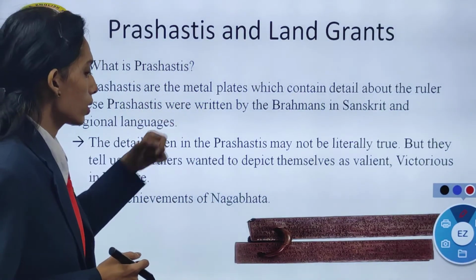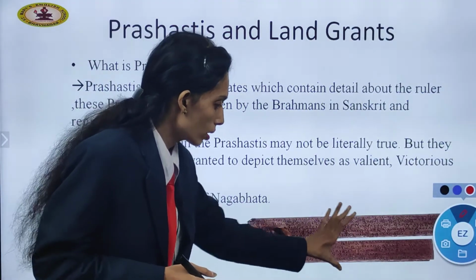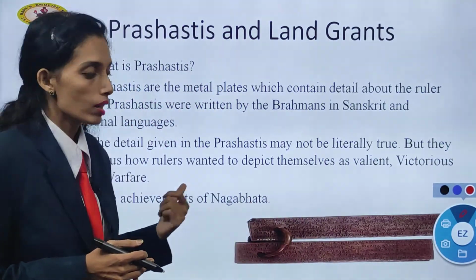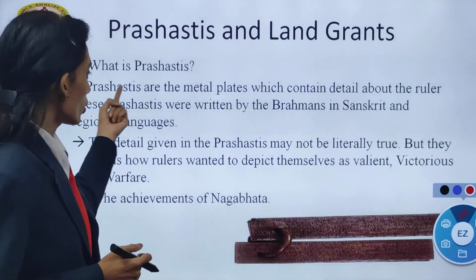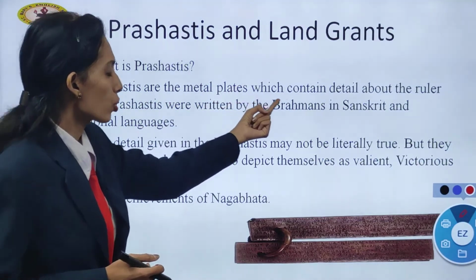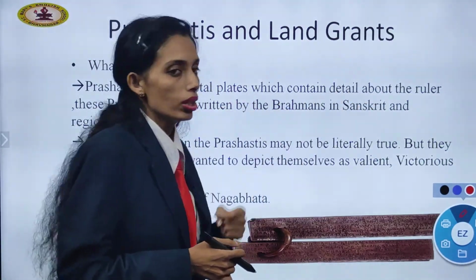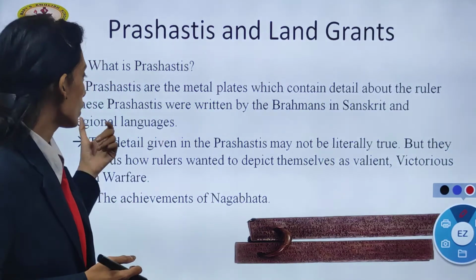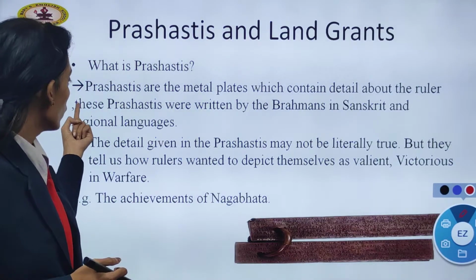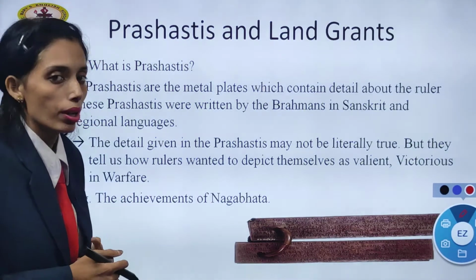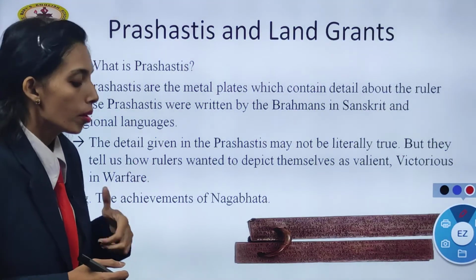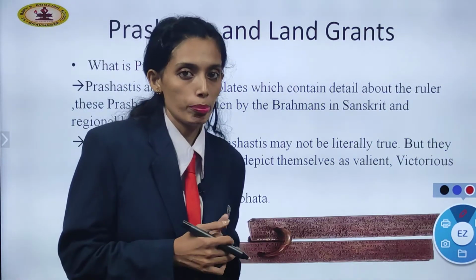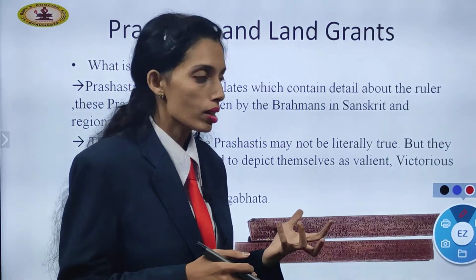Prashastis are the metal plates. Here you can see the metal plates. It is written in Sanskrit. Prashastis are the metal plates which contain details about the rulers. These Prashastis were written by the Brahmins. Brahmins are the learned people who write in Sanskrit.